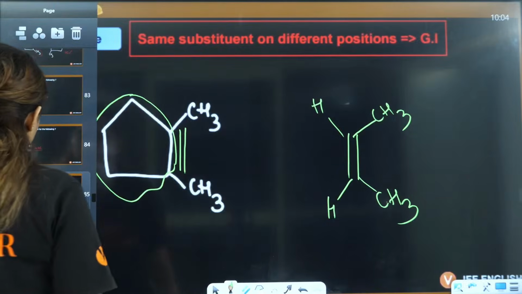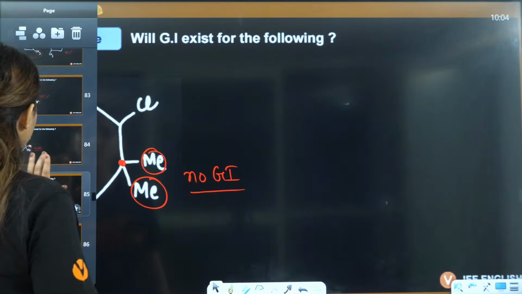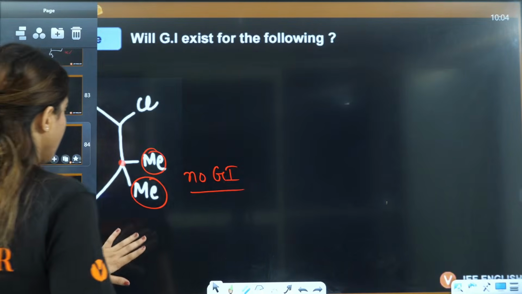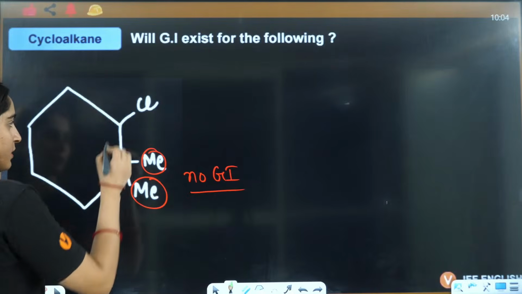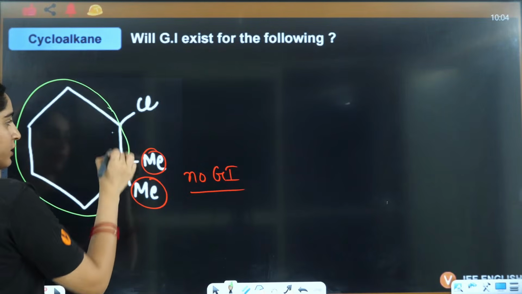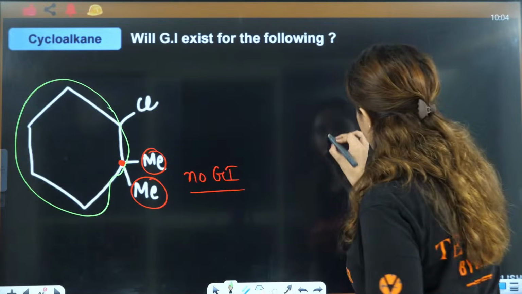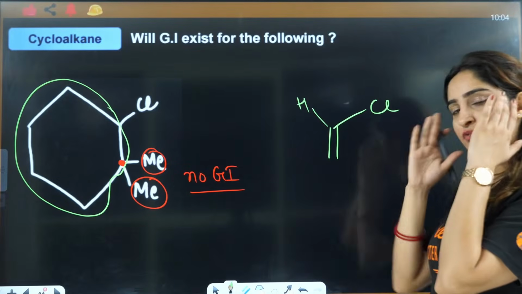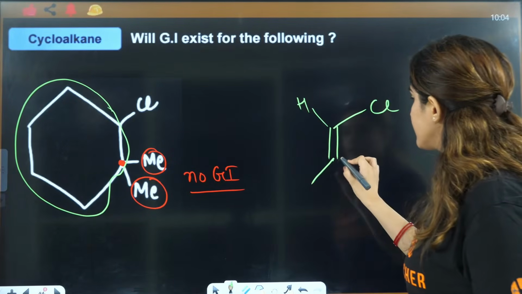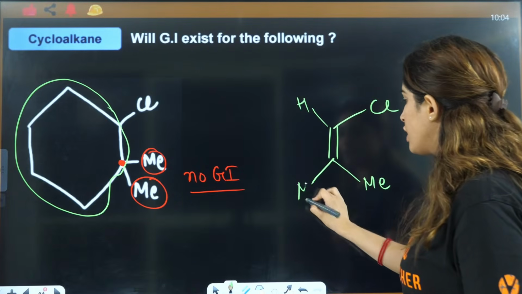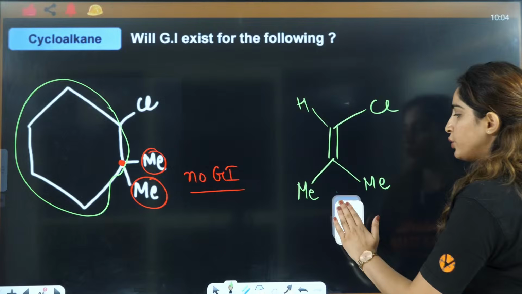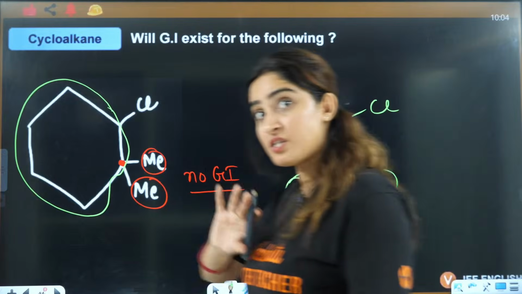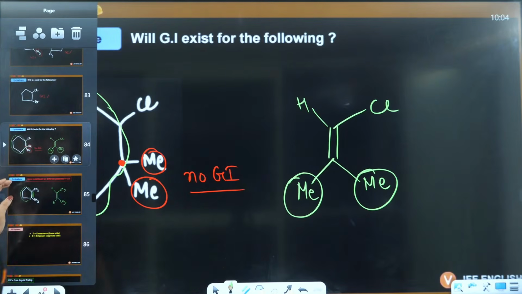Okay, and I'll also tell you about others. Let's see, I want to talk about this one. If I make all of this a double bond, this will be double bond, this is Cl, this is H. Because of restricted rotation, we understand it that way. This is methyl and methyl. Now, can you see on the same carbon you have two methyl groups. That means that's why it is not a GI. You just convert it into it, so that this becomes easy for you to understand.